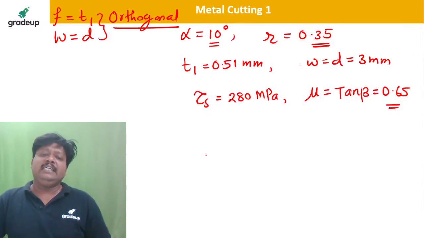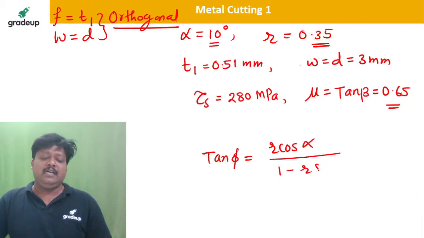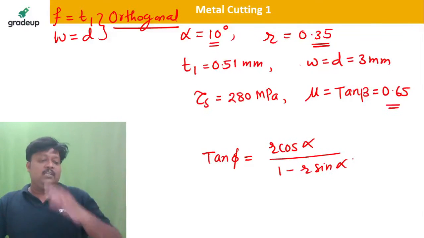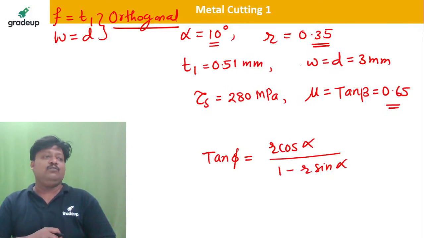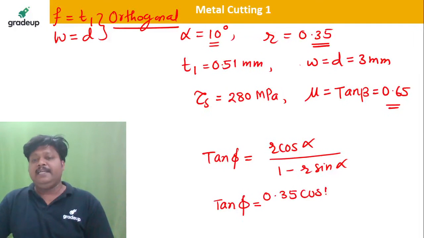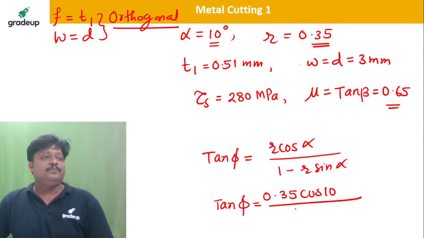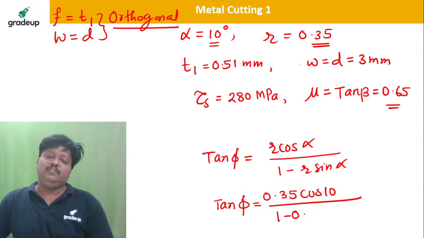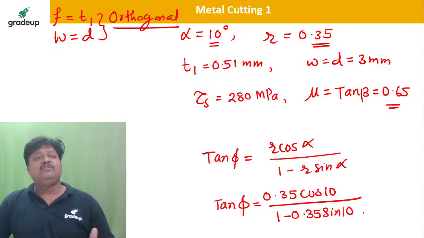So tell me, what is the shear angle tan phi? How do we calculate the shear angle? tan phi is equal to r cos alpha divided by 1 minus r sin alpha. Yes or no? So this is how we calculate the shear angle, isn't it? So tell me the value. tan phi is equal to r, which is 0.35, into cos of 10, because alpha is 10 degree, divided by 1 minus 0.35 sin of 10. So please be there and put the values there. I want the answer from you guys, right?